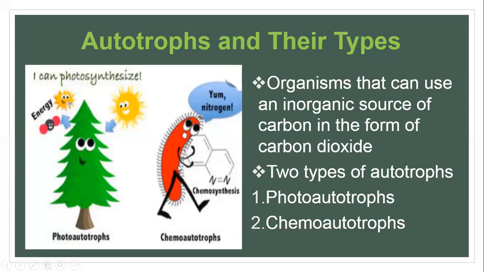Now we come to the chemoautotrophs. Chemoautotrophs basically don't use light energy as their source of energy. Rather, they use chemical energy sources. That's why they are called chemoautotrophs. You can see over here it's written yum nitrogen, because one major example of chemoautotrophs is the nitrifying bacteria, and nitrifying bacteria play a very important role in the nitrogen cycle.